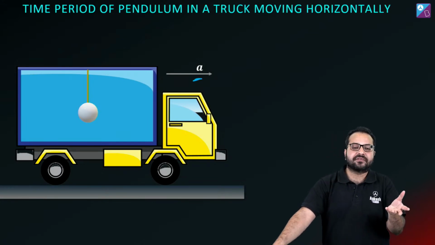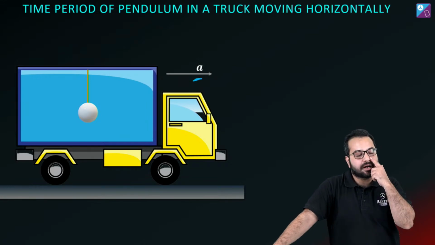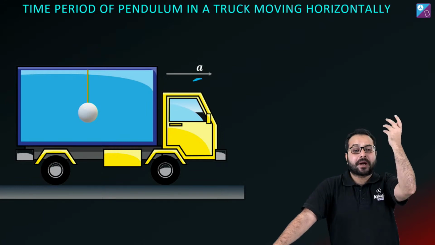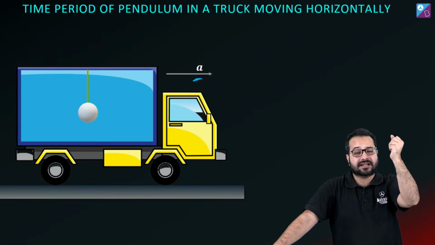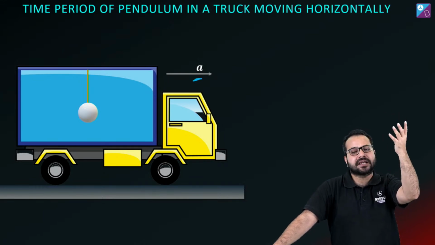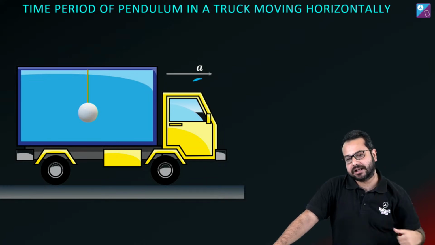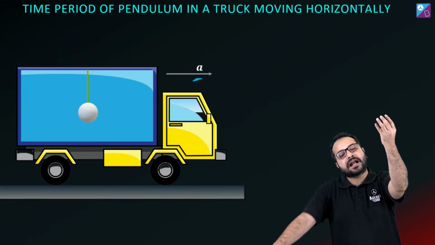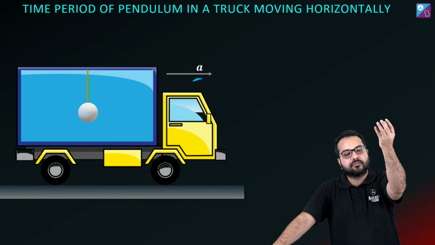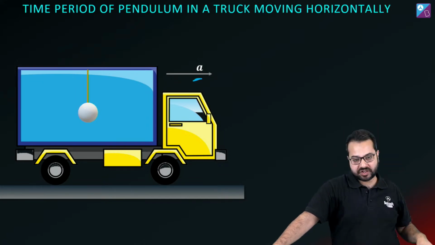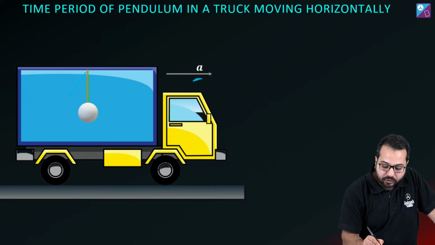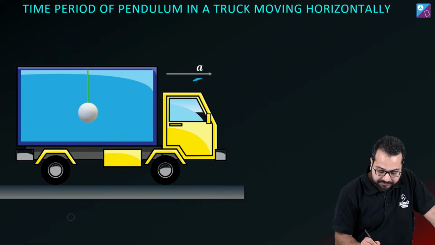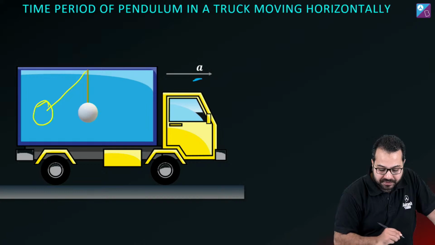ठीक है? Now this is something we have seen in our car when we are driving a car. तो कुछ लोग बहुत चीजें लटकाते हैं ना. They hang something. कोई माला लटकाता है, कोई soft toy लटकाता है, but some people hang something in their car. So when you are accelerating, when you are not going with constant velocity, you can see that whatever thing that is hanging over there is going to tilt. और किधर टिल्ट करेगा? ये तो अपना कॉमन एक्सपीरियंस है कि इट इज गोइंग टू टिल्ट इन द ऑपोजिट डायरेक्शन. Is that correct?